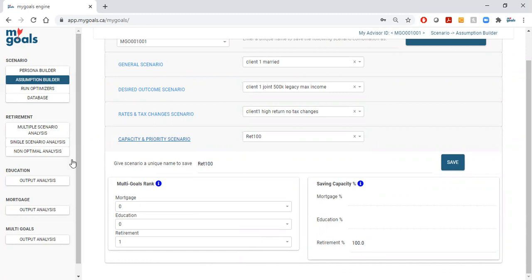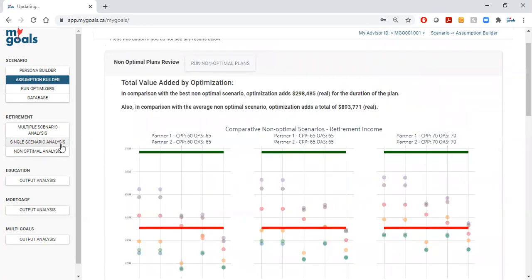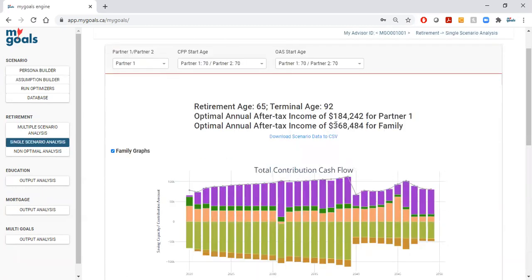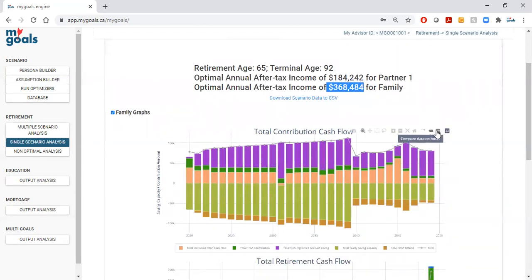So let's show first the single scenario analysis. This will be at the top of the house. We optimize for an income of $368,000 jointly. These are the joint contributions, and we'll show a little more about the calls to action after.